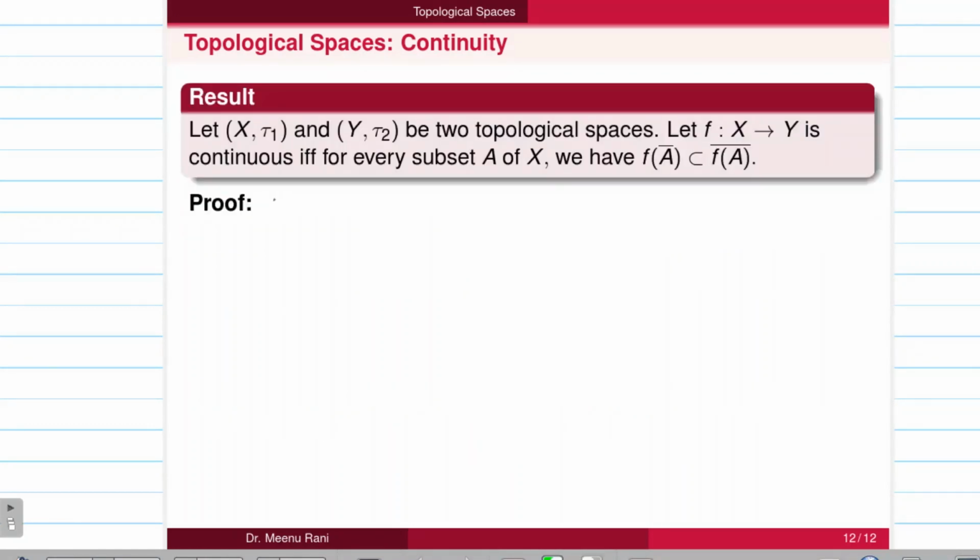In the next result, we will prove that f is a continuous function if and only if for every subset A of X we have f of closure of A is contained in the closure of f of A. For the proof, we know that the closure of any set is closed, so the closure of f of A is closed in Y, as f is a function from X to Y. Since the function is continuous, then from the definition of continuity in terms of the pre-images of closed sets, its pre-image is closed in X,